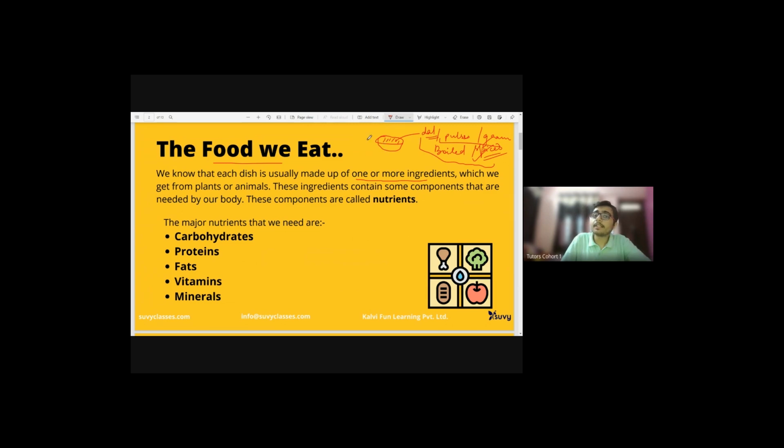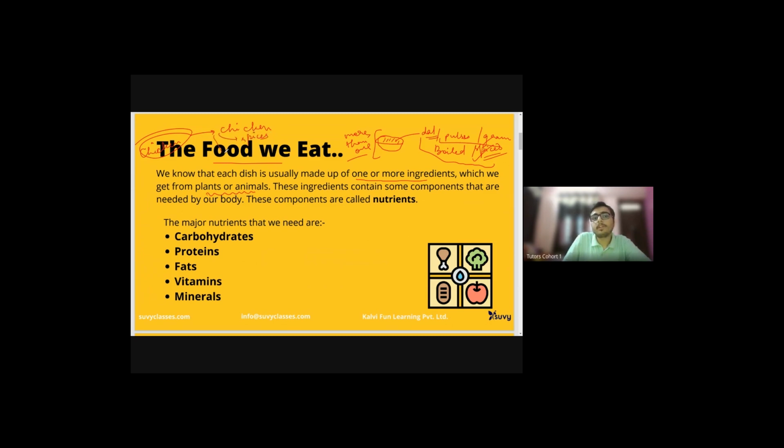So the thing is that it contains so many ingredients, more than one, which we get from plants or animals, right? If I am cooking chicken, for example, what all things do I need? Firstly, I need chicken. Then I need spices.